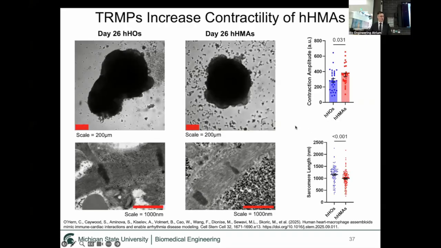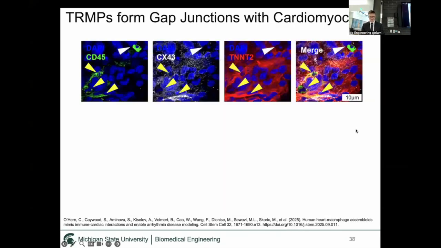We also did transmission electron microscopy, looking at the sarcomeres, which are the contractile units of the cardiomyocytes, and we found that they were much shorter in the heart macrophage assembloids than the organoids, indicating that our assembloid cardiomyocytes were in a more contracted state overall. So this showed us that the tissue-resident macrophages impact the contractility of the human heart macrophage assembloids.